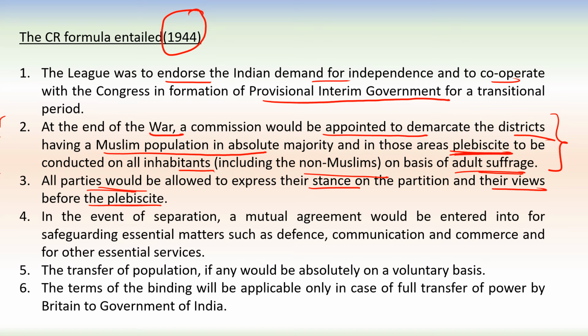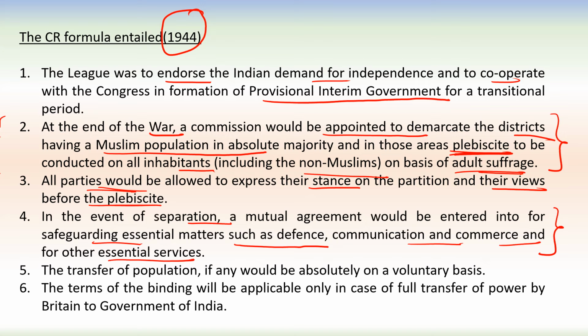Next one, in the event of separation, a mutual agreement would be entered into for safeguarding essential matters such as defense, communication, commerce, and other essential services. So this was based on mutual agreement to discuss all these essential matters related to defense, communication, commerce, and other services.